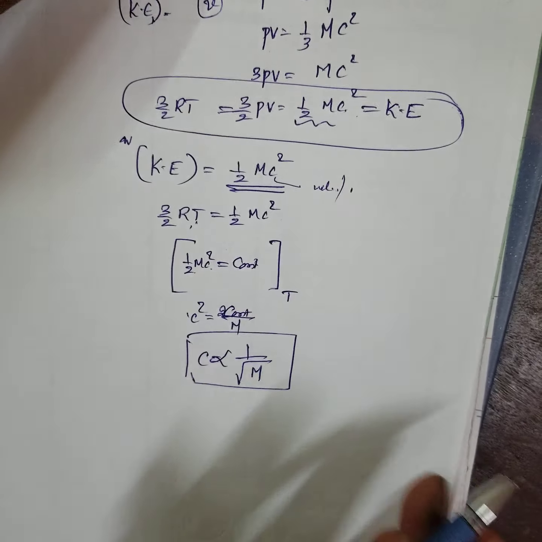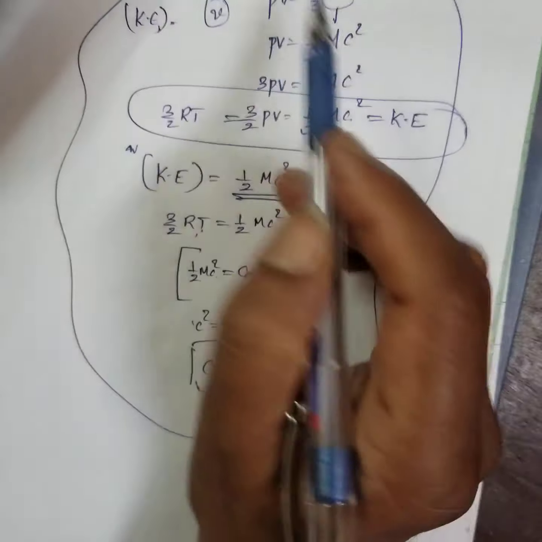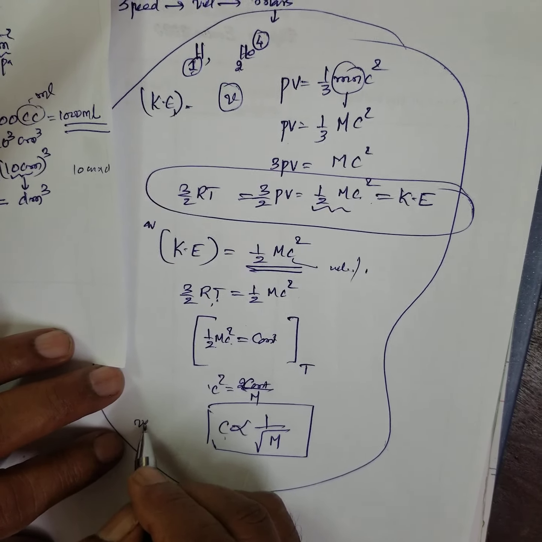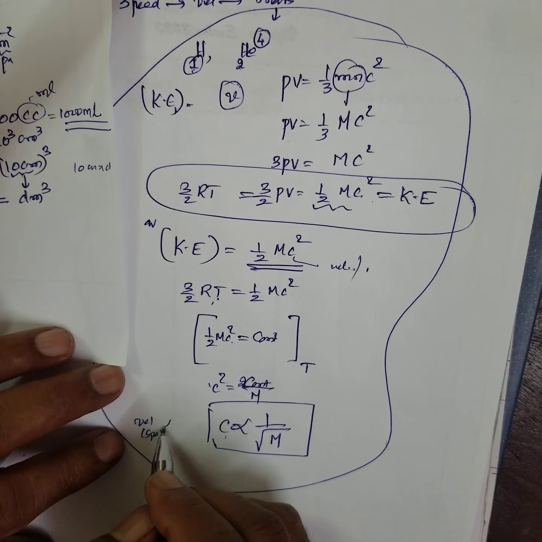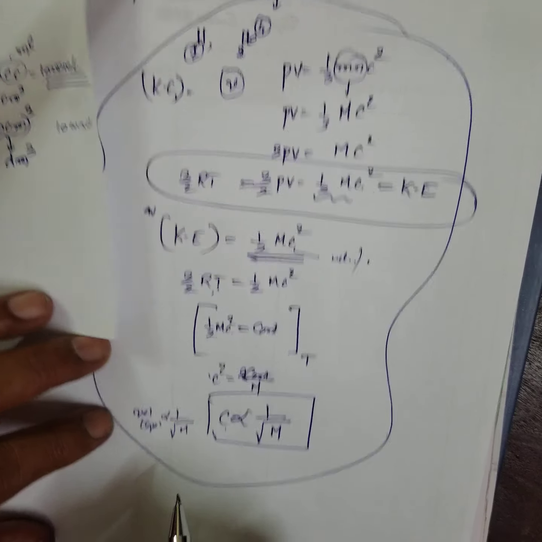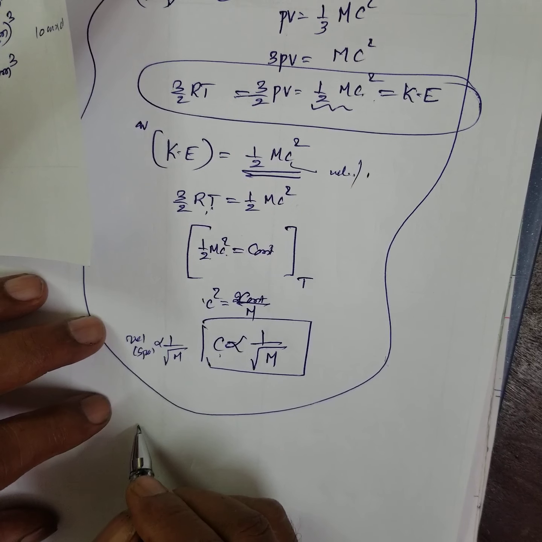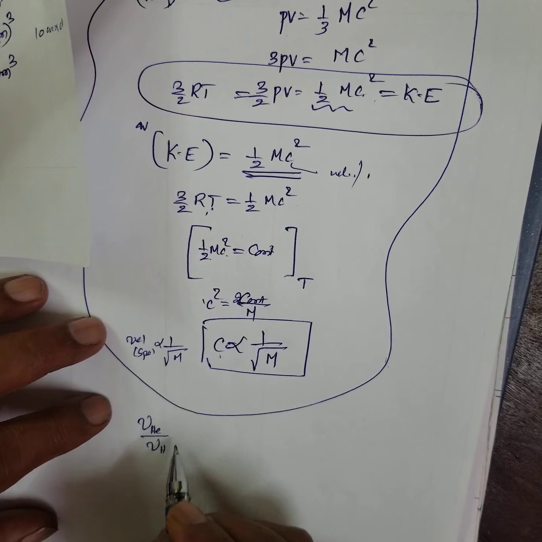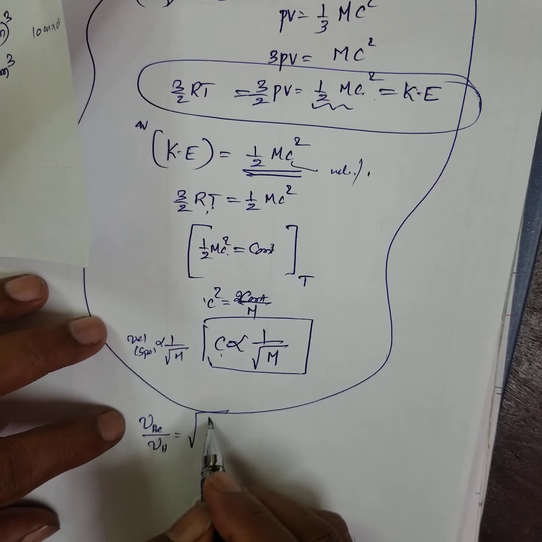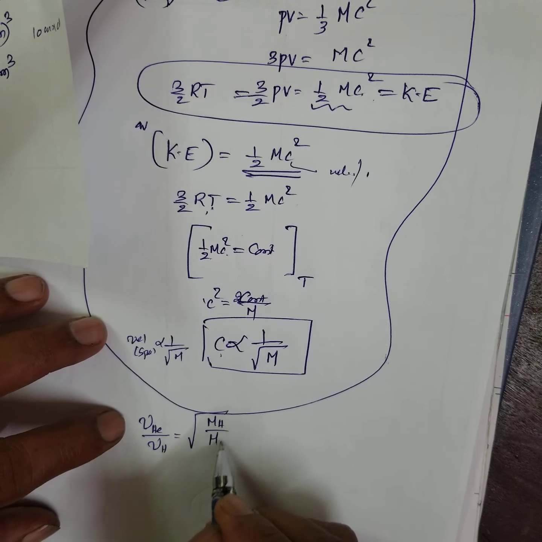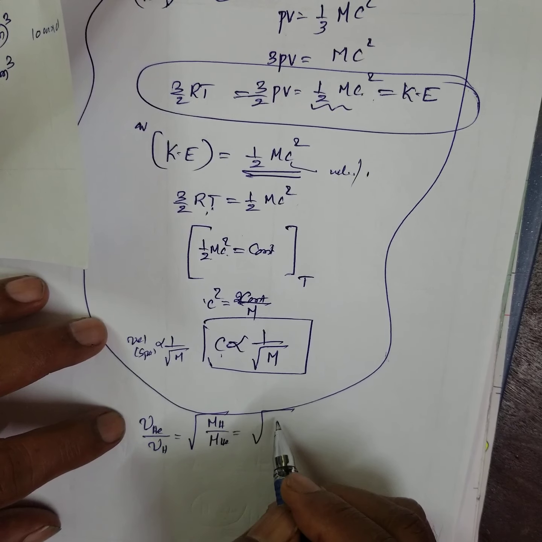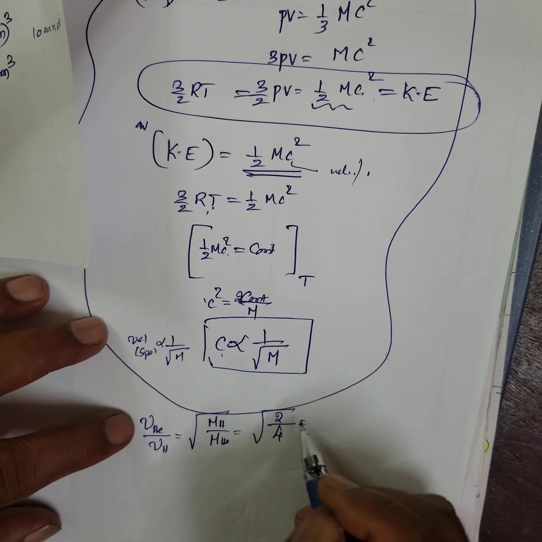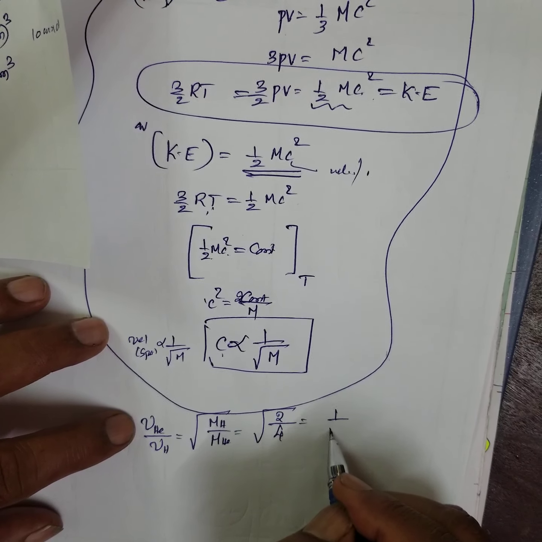Remember, all these things have to go in your mind. But looking at it, definitely speed or velocity is inversely proportional to molecular weight. Therefore, for helium, velocity of helium by velocity of hydrogen: if you take molecular weight of hydrogen, which is 2, and molecular weight of helium, this one is 4, it is 1/√2, correct?